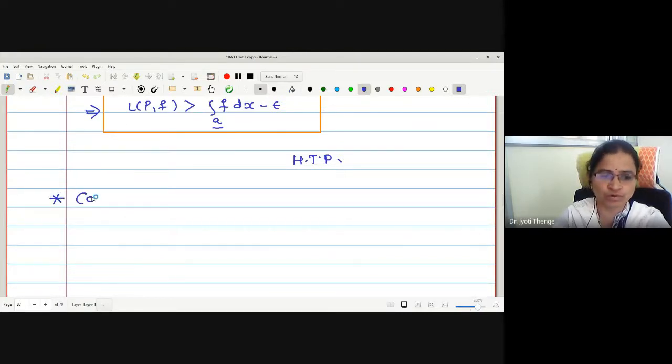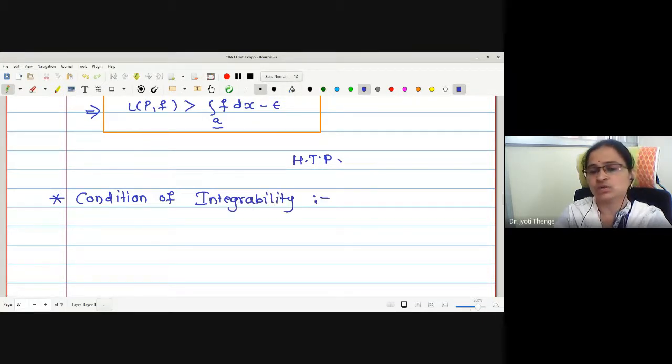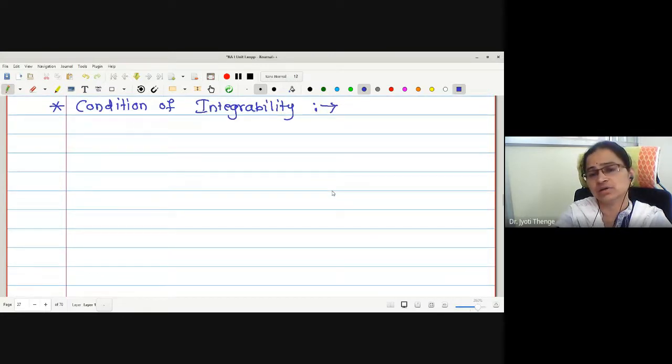Using this, we are going to derive the condition of integrability. If I want to check whether a function is integrable or not, is it always simple for us to find the upper sum, then find the set, then infima, then go for the lower sum, then find suprema, and then check whether both are equal or not? This will be a somewhat lengthy process. Therefore, under this heading of condition of integrability, we are proving one theorem which gives one statement that is a necessary and sufficient condition for the function to be integrable.